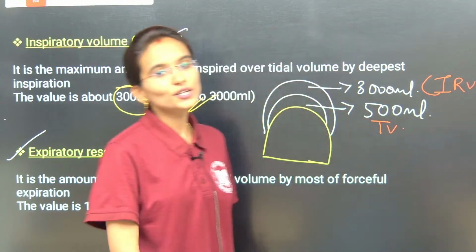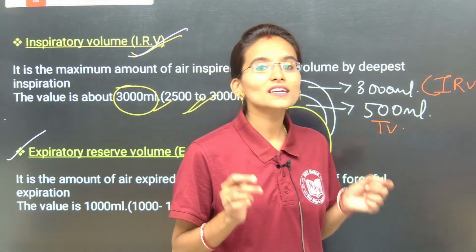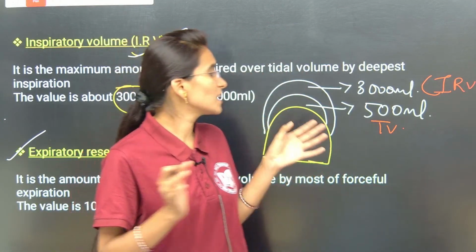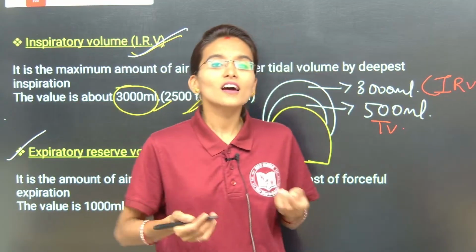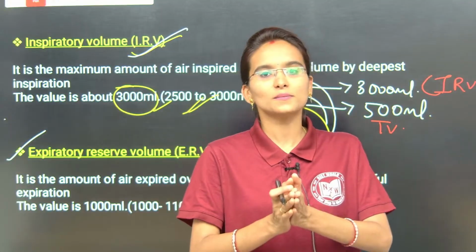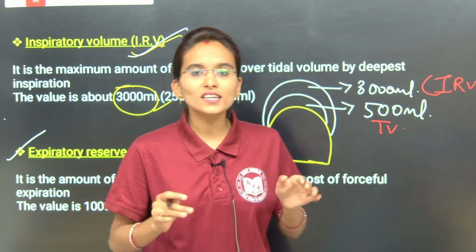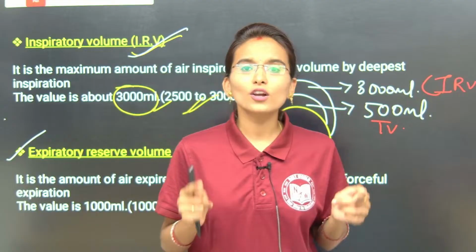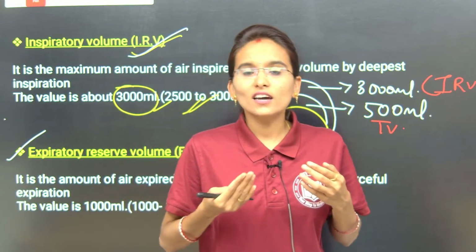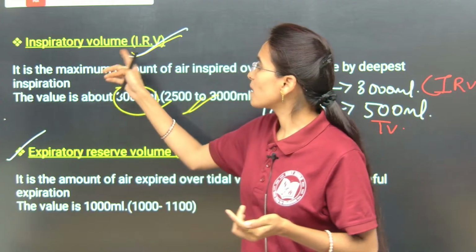So now we need to understand the expiratory reserve volume. It is very easy, my dear students. Expiratory reserve volume is the amount of air that we exhale during forceful expiration. See, inspiratory reserve volume is the extra amount of air that we inhale, and that is called IRV, right?